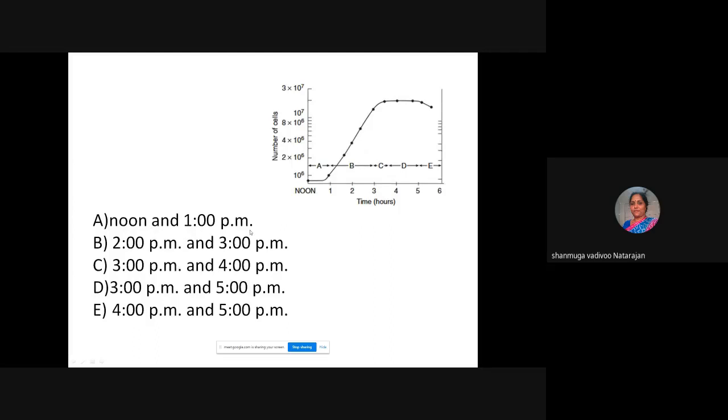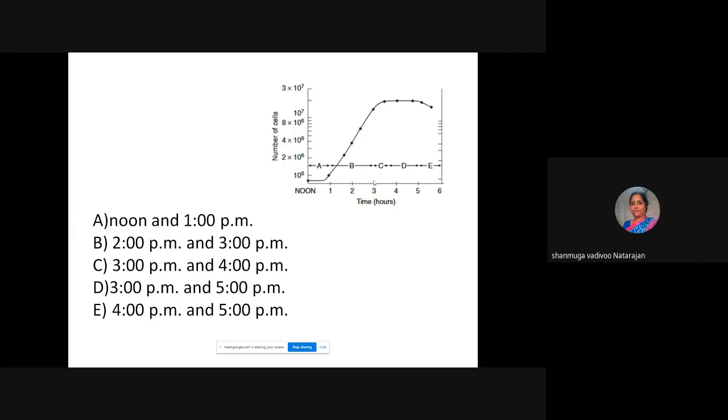Choice A is between noon and 1 p.m., between 2 p.m. and 3 p.m., between 3 p.m. and 4, and then 3 to 5, 4 to 5. Which is the correct option? Can anybody tell? You can see the growth. Anyone? At one time it has... yeah, tell me. 2 to 3. Yeah, that is it.